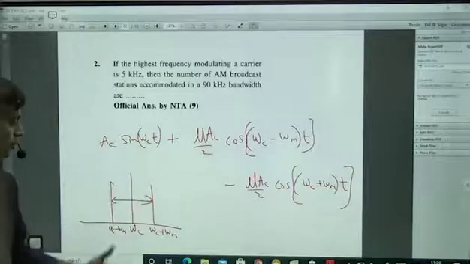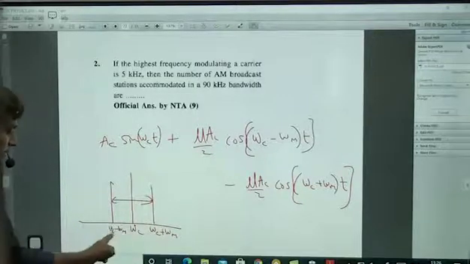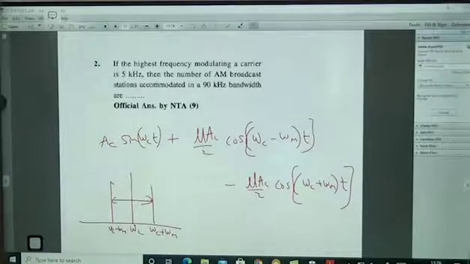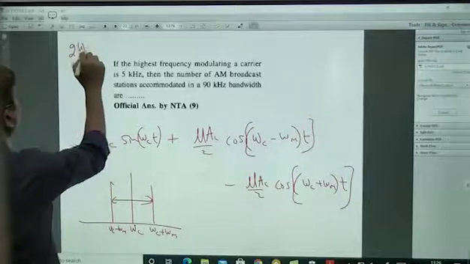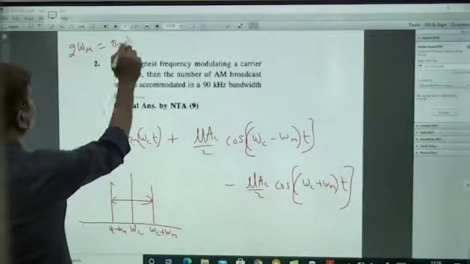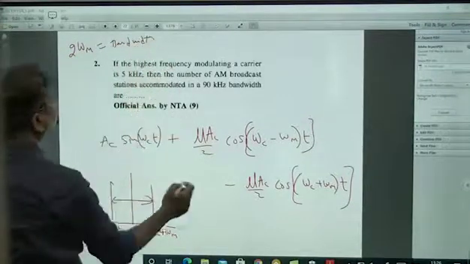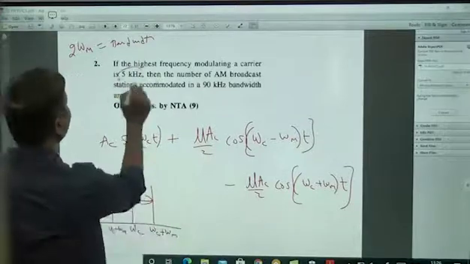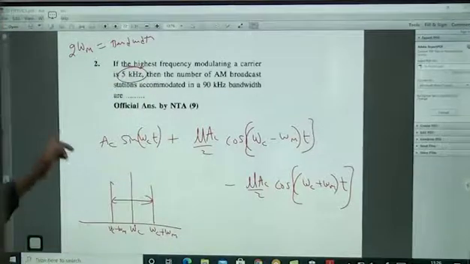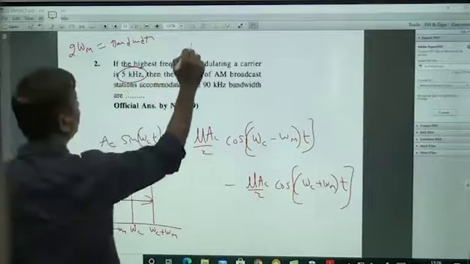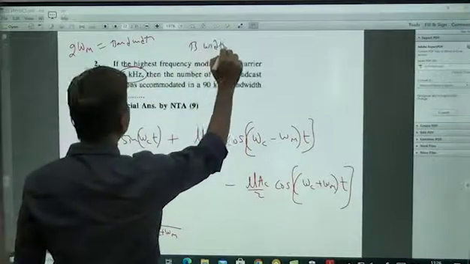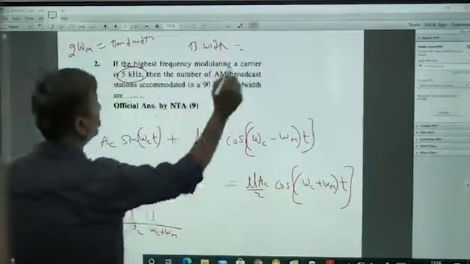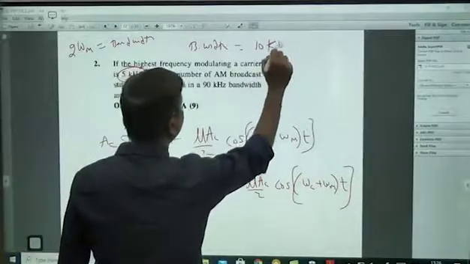So the total bandwidth will be omega c plus omega m minus omega c minus omega m, which is 2 omega m. 2 omega m is the bandwidth. Omega m is given as 5 kilohertz, so the bandwidth will be 2 times this, 10 kilohertz.